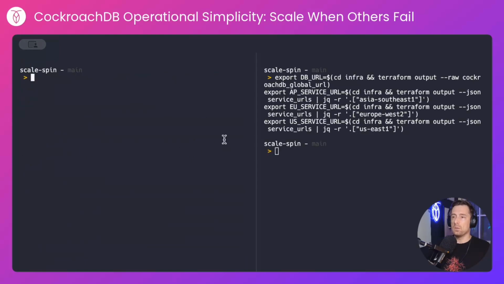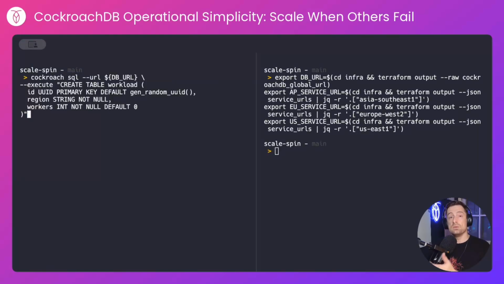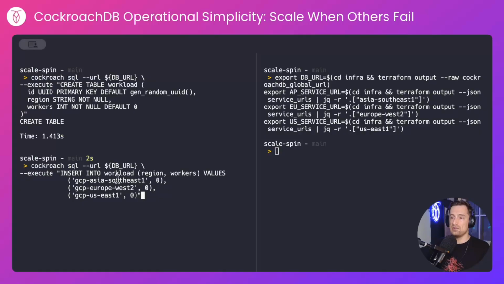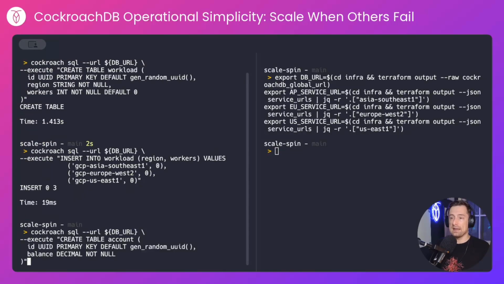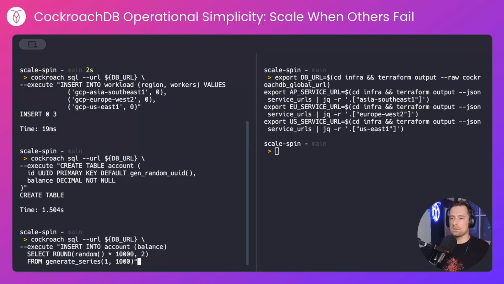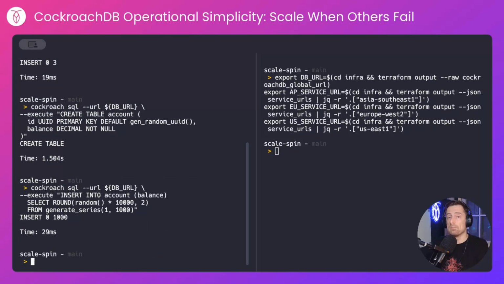Now I'll create the workload table. This will be used to determine the number of workers in each region, so I can dynamically scale them up and down. I'll insert some data into there. So for each of our regions, we'll have 0 workers. And then finally, I'll create an account table. This will be a simple banking application and generate 1,000 accounts. Remember, this table is not multi-region.